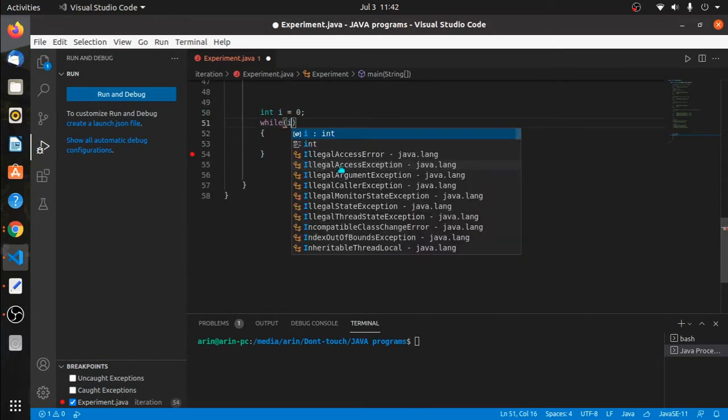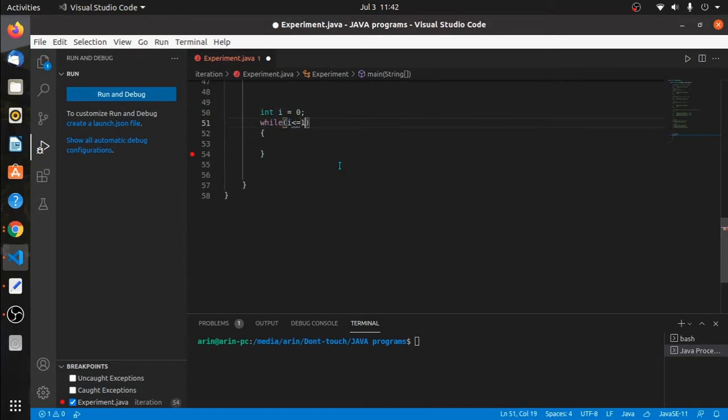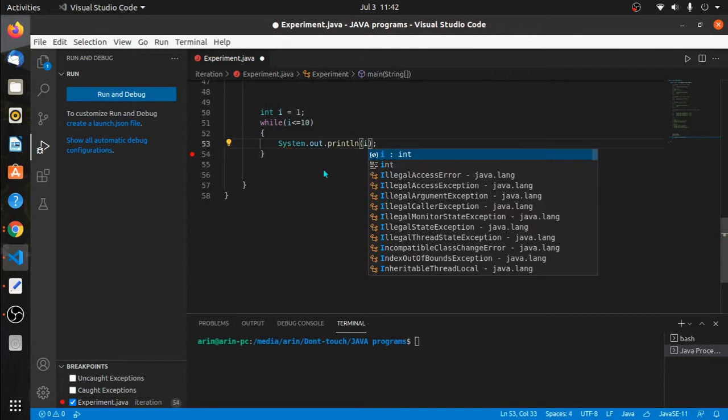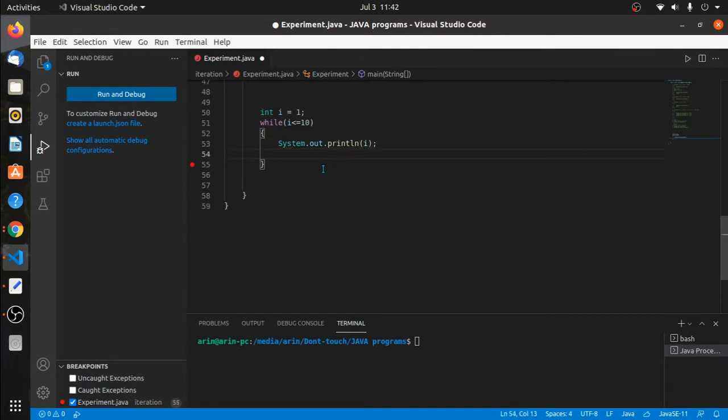Natural numbers start from 1, so I will write while i less than equals to 10, and then I will print out the value of i. I will also do an i plus equals 1 or i plus plus, whatever you want. So I will increment the value of i by 1.